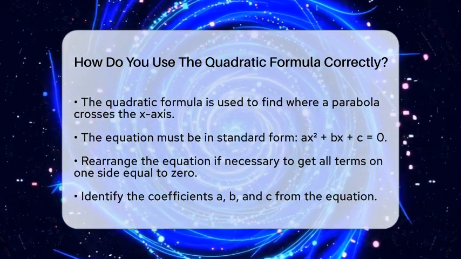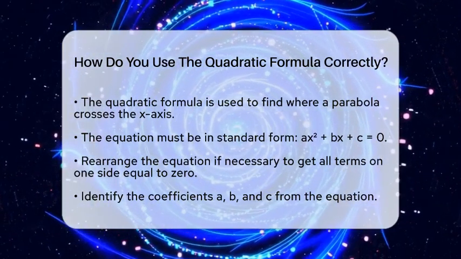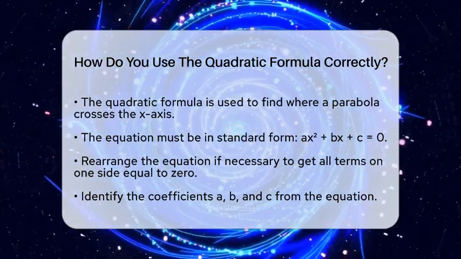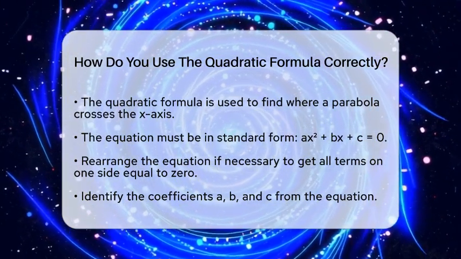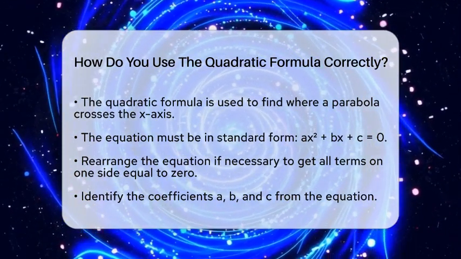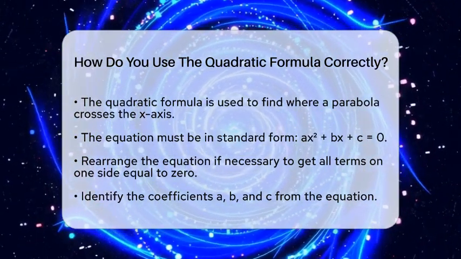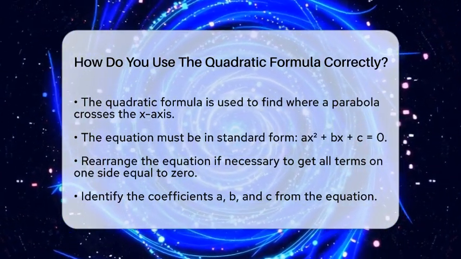First, you need to make sure your equation is in the right form. It should look like this: a times x squared plus b times x plus c equals 0. This is called the standard form. If your equation isn't in this form, rearrange it so all the terms are on one side and the other side is 0. For example, if you have 3x squared minus 5x equals 7, subtract 7 from both sides to get 3x squared minus 5x minus 7 equals 0.